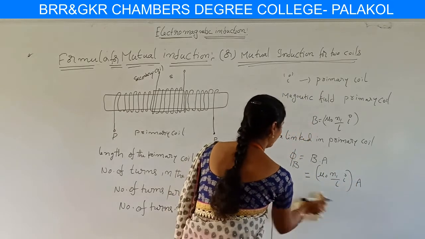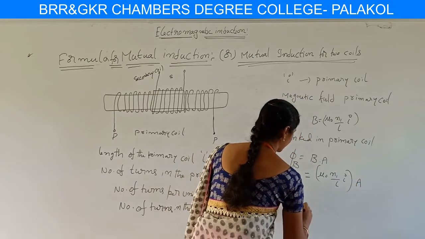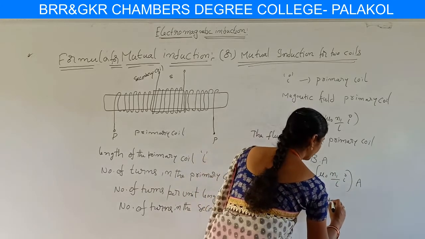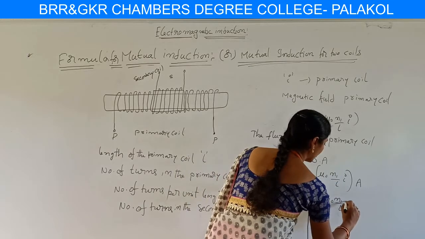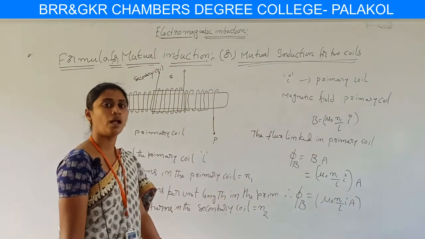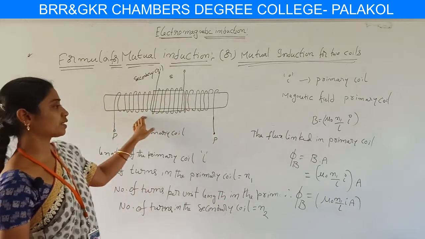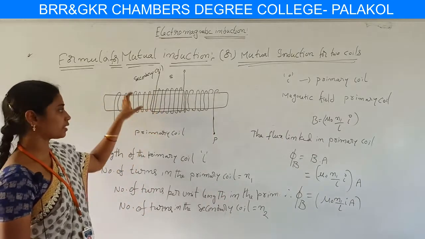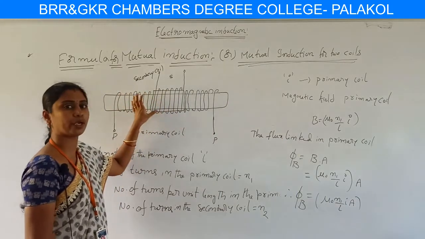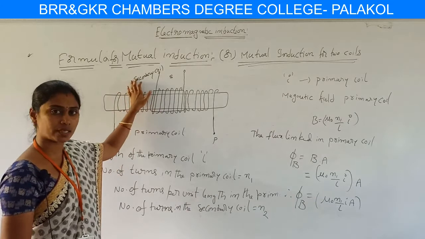So the flux linked in each turn of the solenoid, for the primary coil, phi B, is equivalent to mu naught N1 by L into IA. This is the flux produced in the primary coil. Here we consider the secondary coil, which is itself wound on the primary coil, as the same flux of the primary coil is developed in the secondary coil.